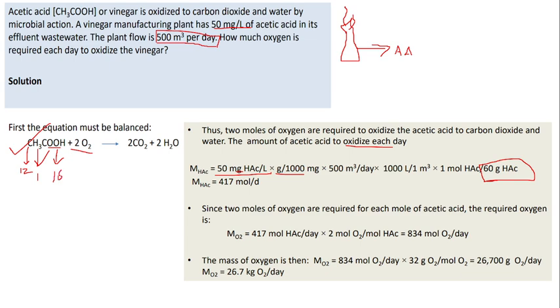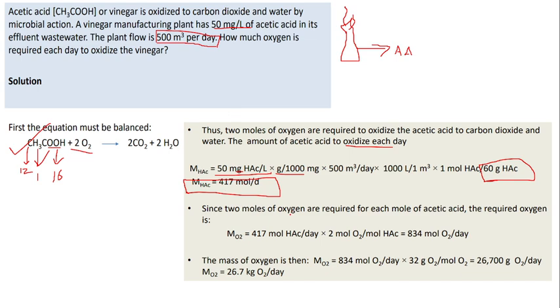With the atomic weights, we calculate the molecular weight of acetic acid, which is 60 gram. Then by solving this, you will obtain the amount of acetic acid oxidized each day in that plant, which is 417 moles per day.